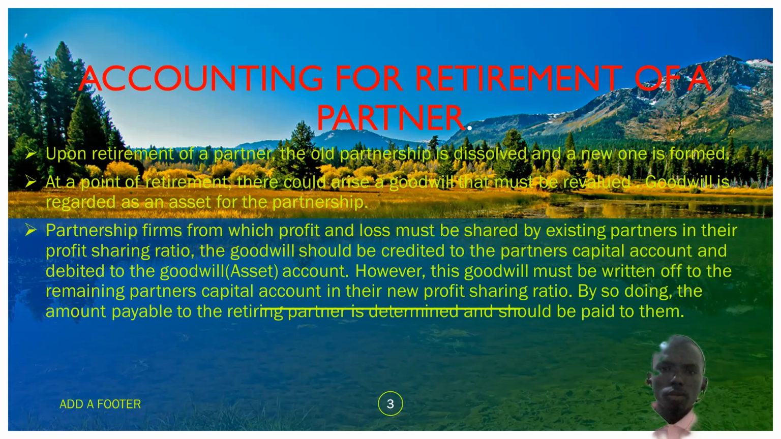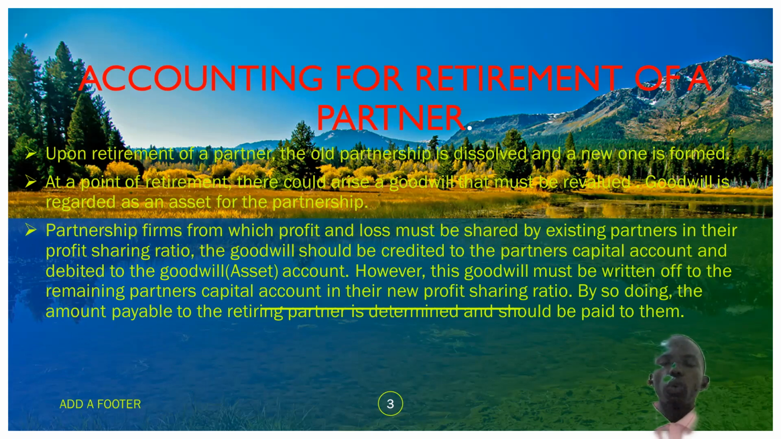However, this goodwill must be written off to the remaining partners' capital accounts in their new profit sharing ratio. Remember that we should write it off to the remaining partners' capital accounts to show that it was used up or shared when the retiring partner was still active in the business. By so doing, the amount payable to the retiring partner is determined and it should be paid to them.